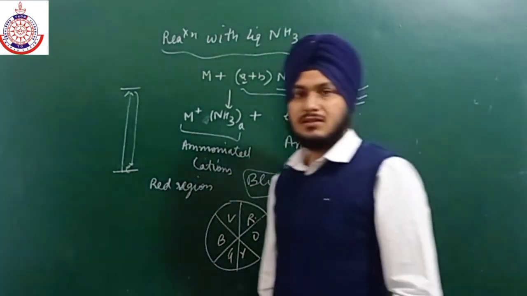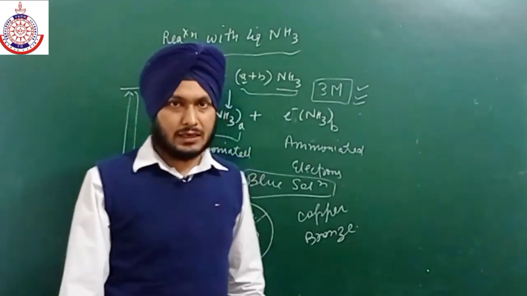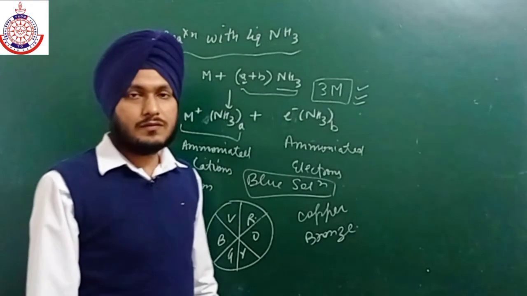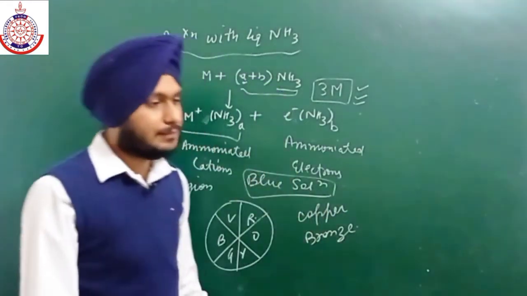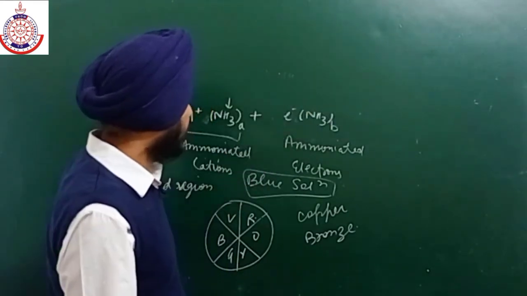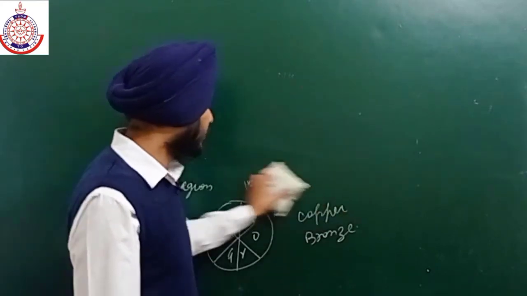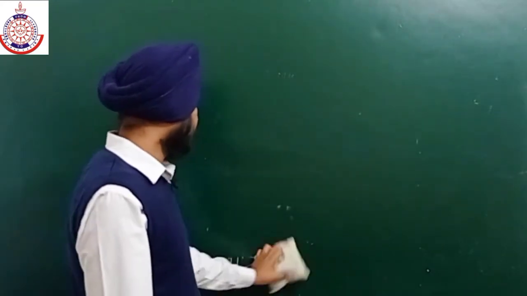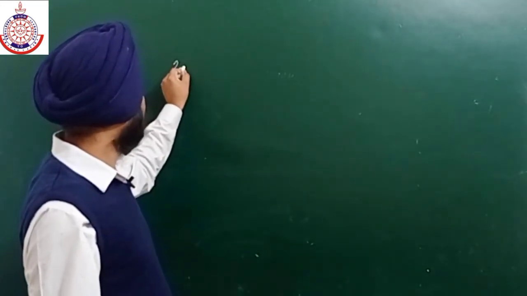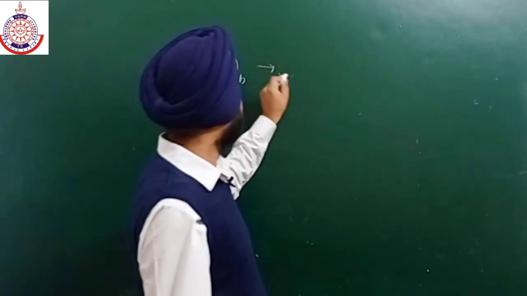The solutions which are of copper bronze color are diamagnetic in nature, and the solutions which are of blue color are paramagnetic in nature, because as the concentration of ammonia increases, the electrons get paired. The ammoniated electrons get paired like this.